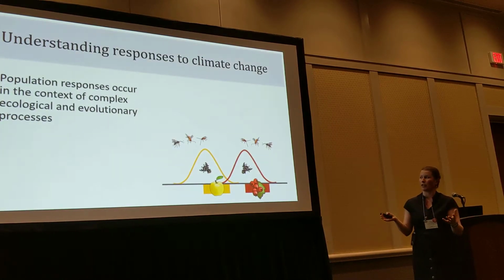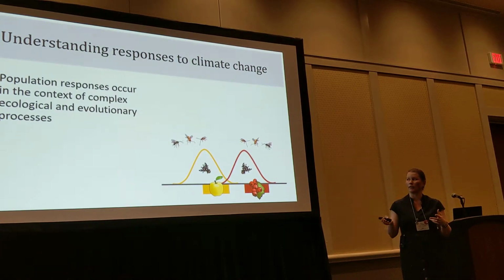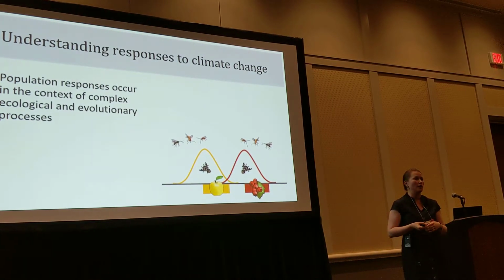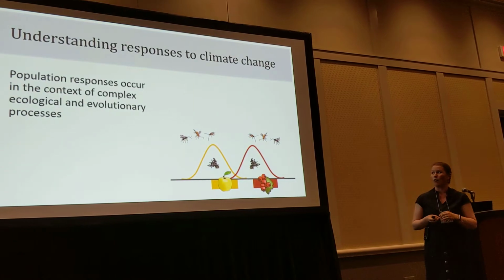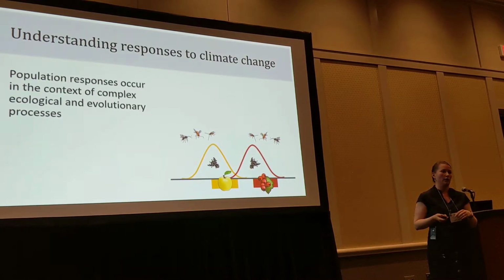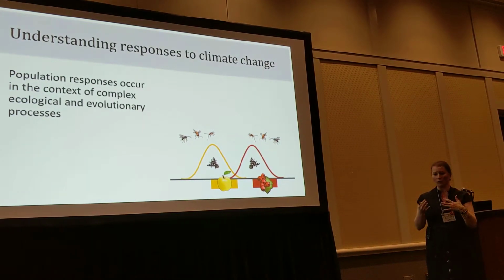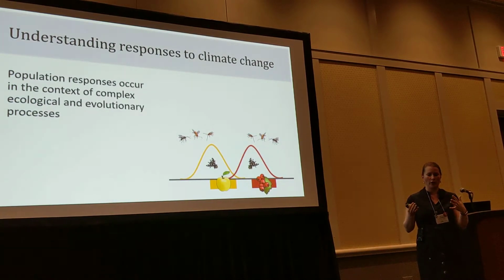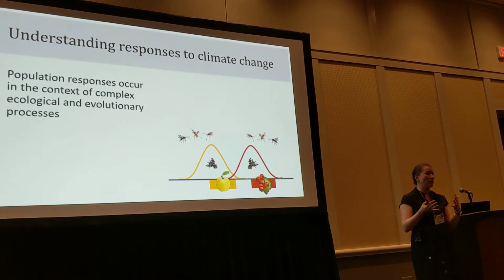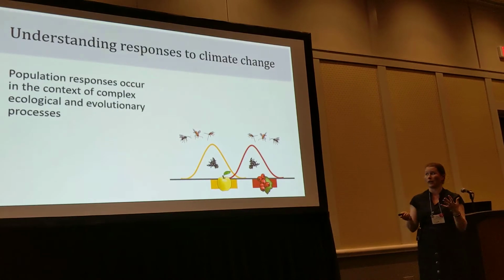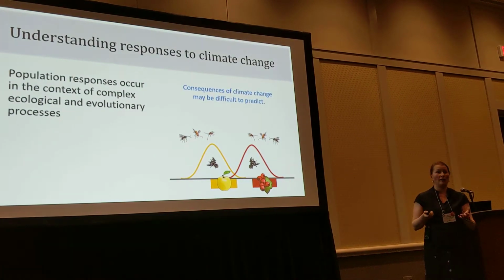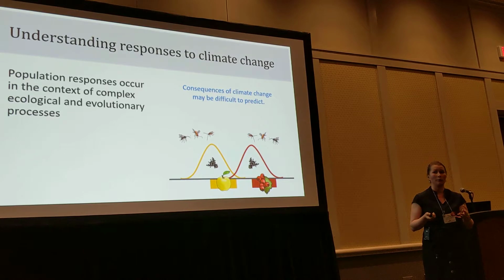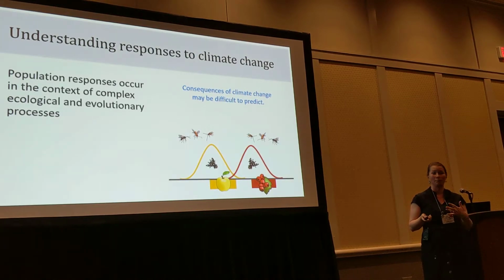And so more big picture, as we think about how populations respond to climate change, this is in the context of really complex ecological and evolutionary processes, like multiple selective sources and interacting features going on, and then these community interactions that we have to take into account. And so the consequences of climate change might be really complex and difficult to predict.